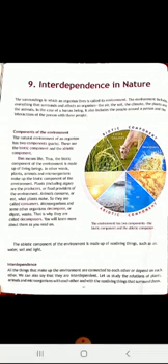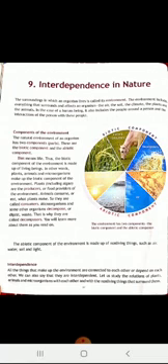So dear students, here I have discussed what is environment: the things around us are known as environment. The components are biotic and abiotic. Biotic is related to living beings, plants, animals and microorganisms.